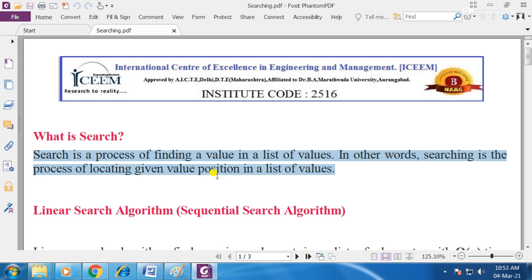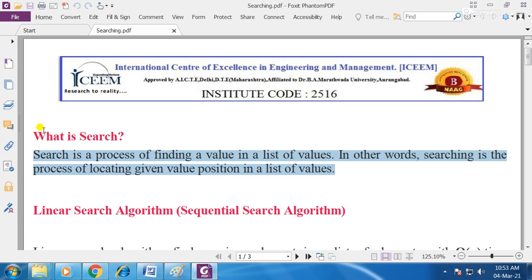So data structure is related to the design and application of many other elements of software engineering and computer science. By using the basic data structures such as stacks, queues, linked lists, trees and graphs, we are going to use certain techniques such as searching and sorting, which are helpful for many applications.